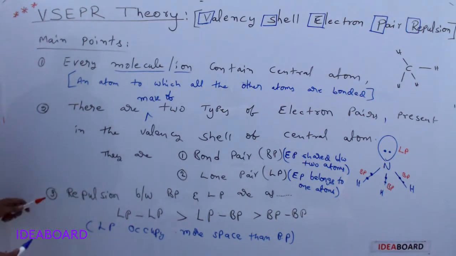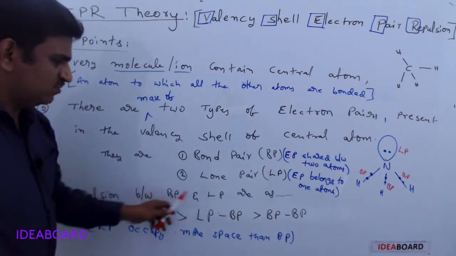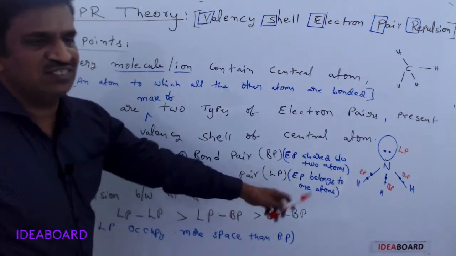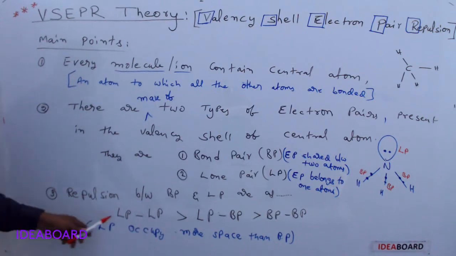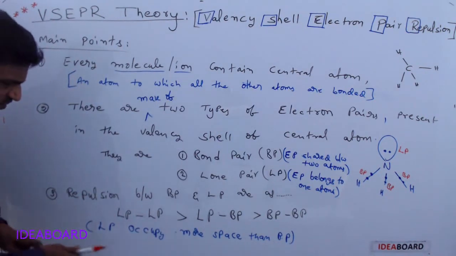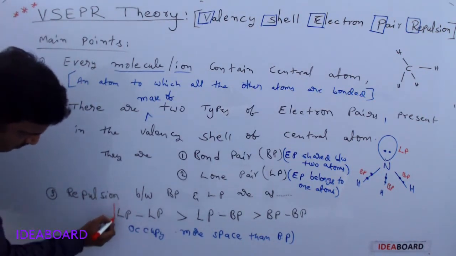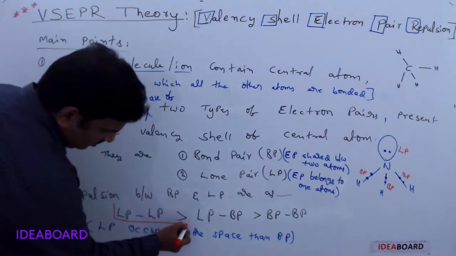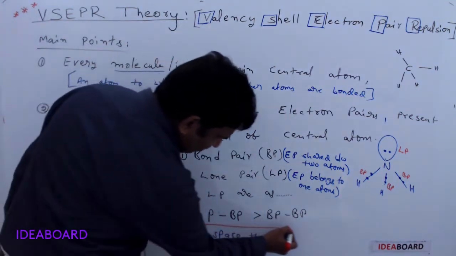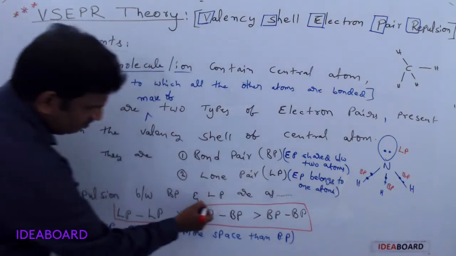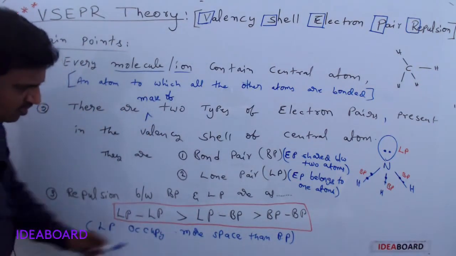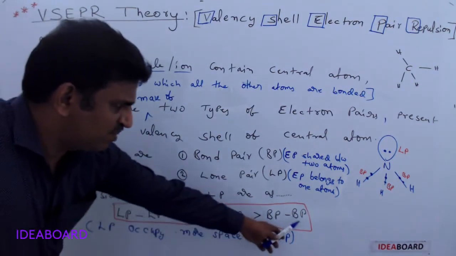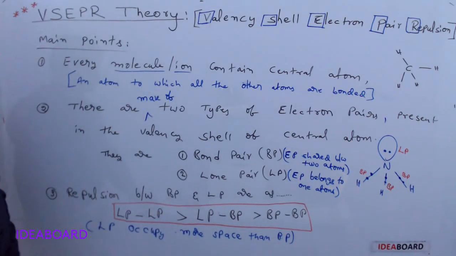Now, the next point. Repulsions between electron pairs, bond pairs and lone pairs are as follows. This is very important. Lone pair-lone pair repulsions are always greater than lone pair-bond pair repulsions, which are greater than bond pair-bond pair repulsions.